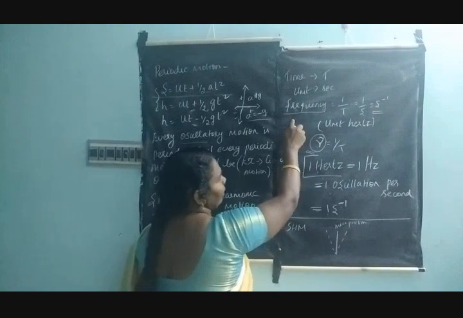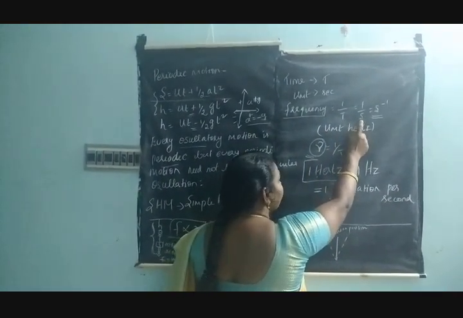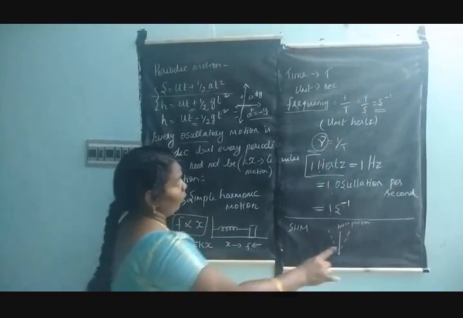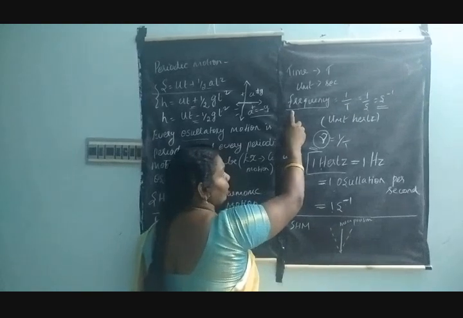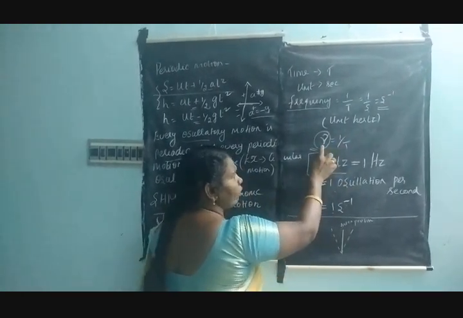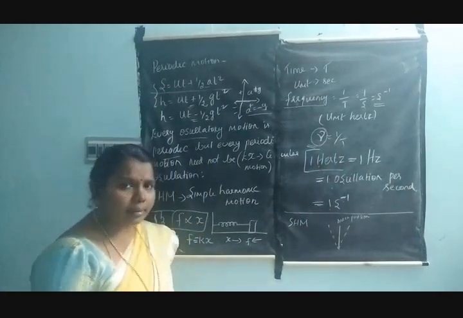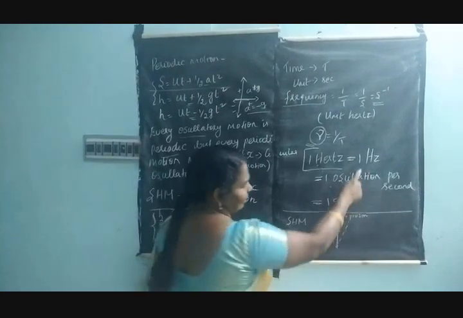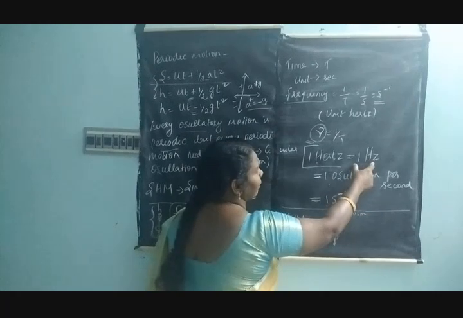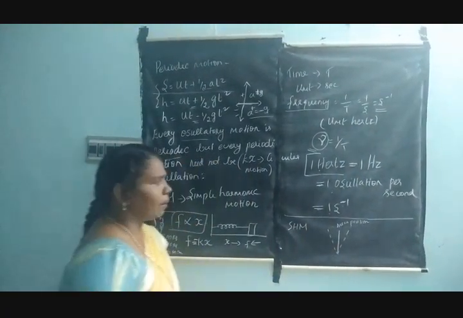See, this is the frequency. The frequency is inversely proportional to time. The time unit is second, so it can be written as s inverse. The letter denoting frequency is nu, and nu is equal to 1 by T. Therefore, the unit for frequency is Hertz. 1 Hertz, which is 1 Hz, is nothing but 1 oscillation per second, or shortly 1 s power minus 1.